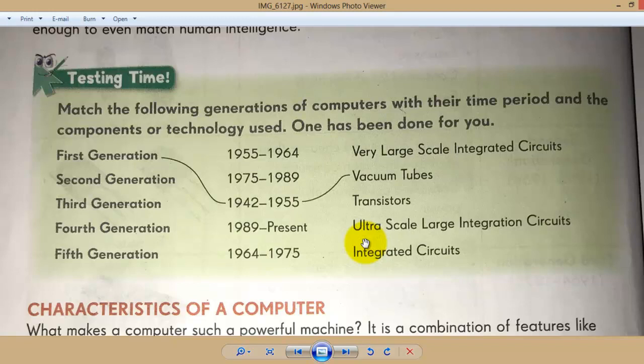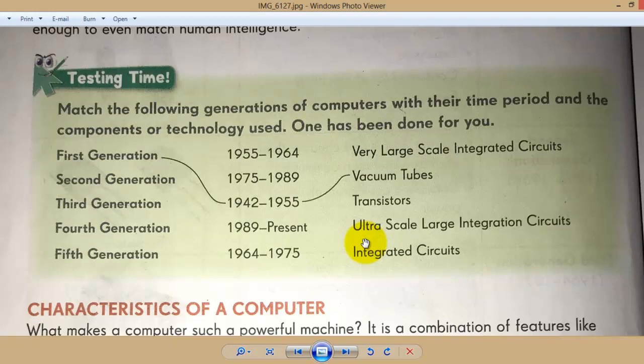Others you complete yourself with pencil, not by pen. And the characteristics of computers: speed, automatic, diligence, storage, accuracy, scientific approach, and versatility. We have already discussed them. If you want to watch it again, you can rewind and watch it.